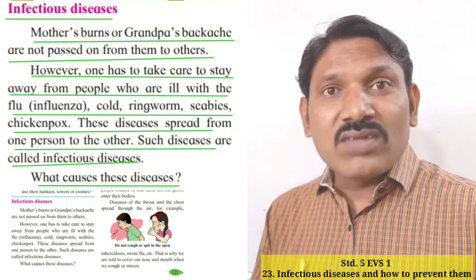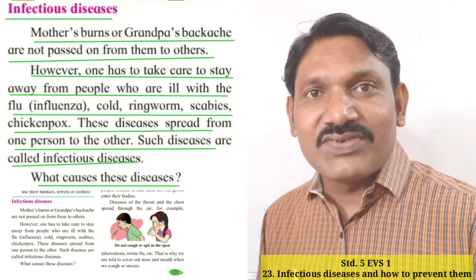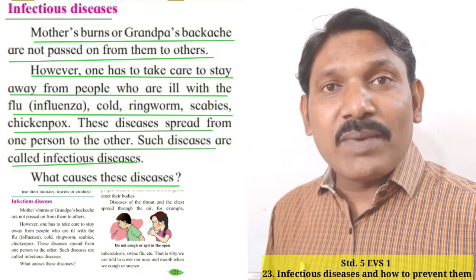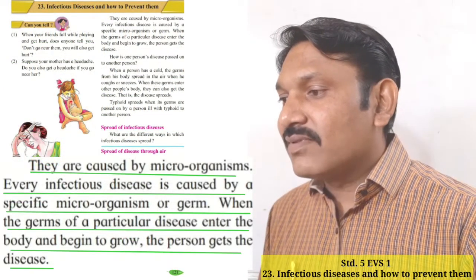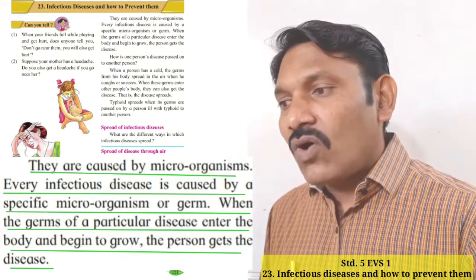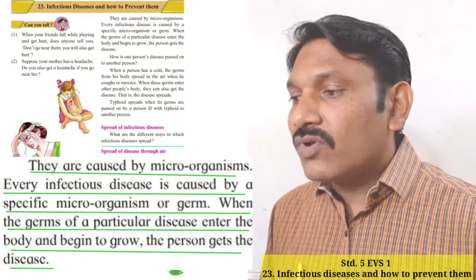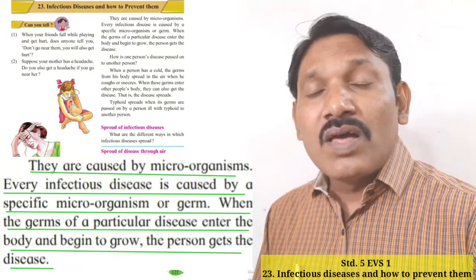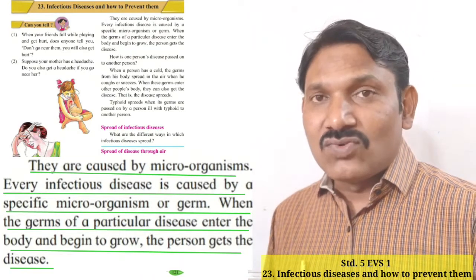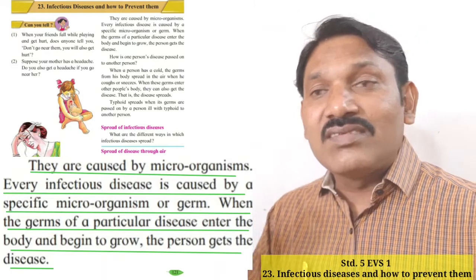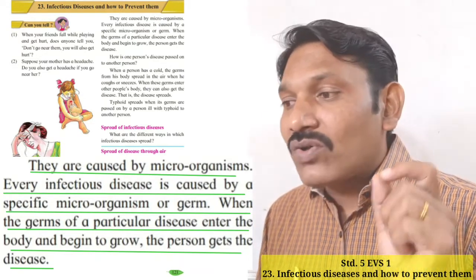Do you know the causes of such kind of diseases? If you know, you can type the answer in the comment section. Now let's learn the further part and try to understand it. They are caused by microorganisms. Every infectious disease is caused by a specific microorganism or germ. When the germs of a particular disease enter the body and begin to grow, the person gets the disease. What is the reason behind the infectious disease? The cause of the infectious disease is microorganisms.